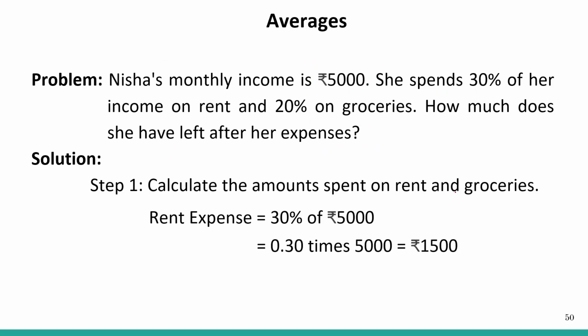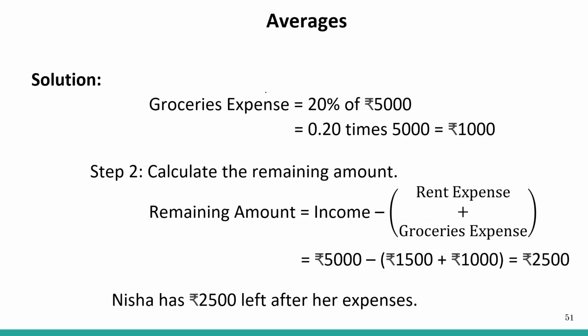So, calculating the amount spent on rent and groceries. The rent expense is 30% of her monthly income. So 30% of 5,000 is equal to 0.30 times 5,000, because the decimal form of 30% is 0.30. So this is 1,500. The grocery expense will be 20% of 5,000, that is 0.20 times 5,000, which is 1,000. Why did we multiply by 0.20? Because the decimal form of 20% is 0.20.